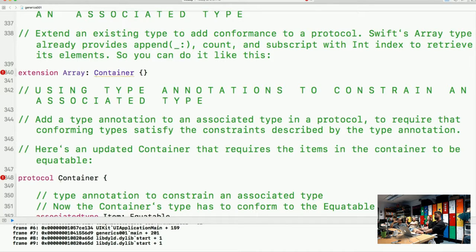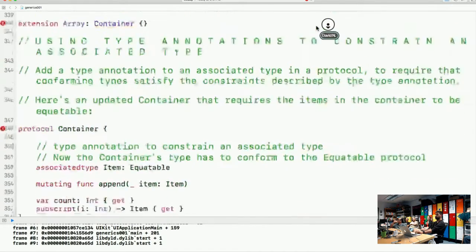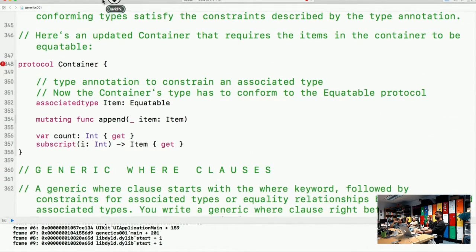Using type annotations to constrain an associated type. Add a type annotation to an associated type in a protocol to require that conforming types satisfy the constraints described by the type annotation. Here's an updated Container that requires the items in the container to be Equatable. So here's our protocol Container. You see right here? This is what we're talking about: type annotation to constrain an associated type. Now the container's Item type has to conform to the Equatable protocol.